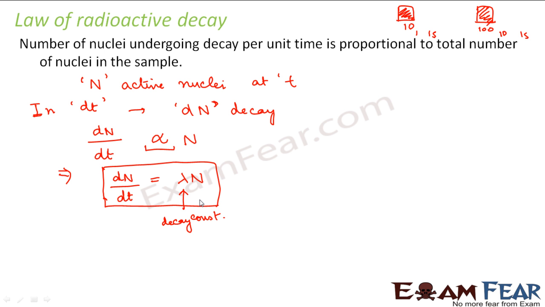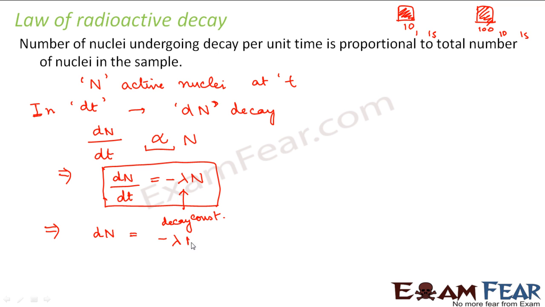Since the number of nuclei is gradually decreasing with time, we incorporate a negative sign here. Why do we have this negative sign? Because the number of nuclei is decreasing with time. As time is increasing, the number of nuclei is decreasing. Now from this expression we can derive another form of the same expression.